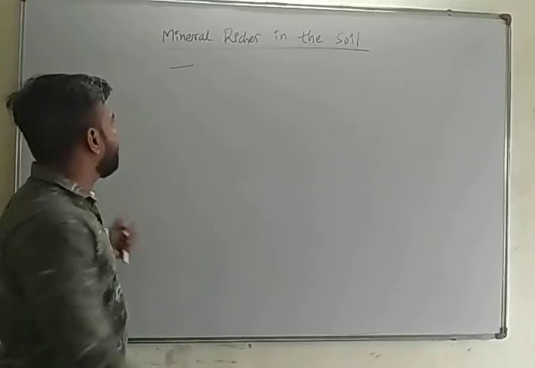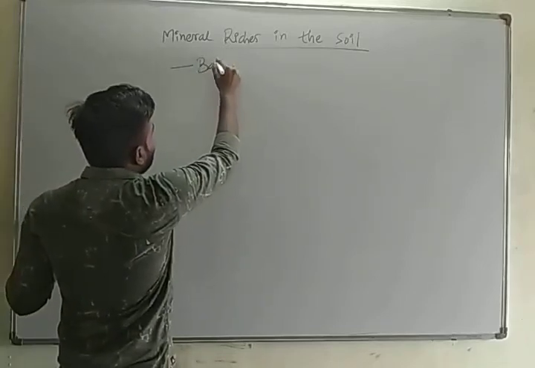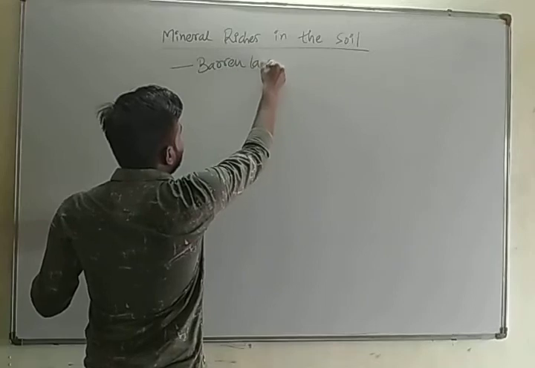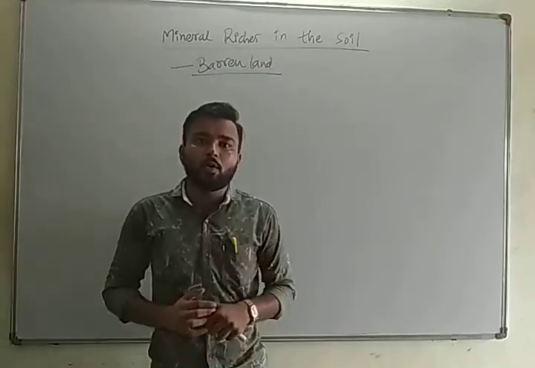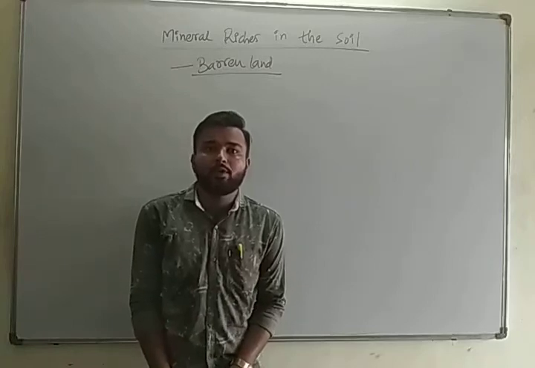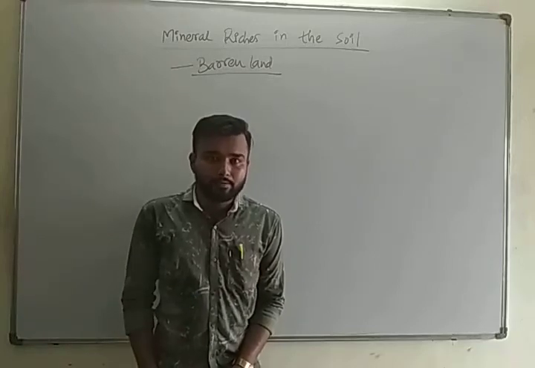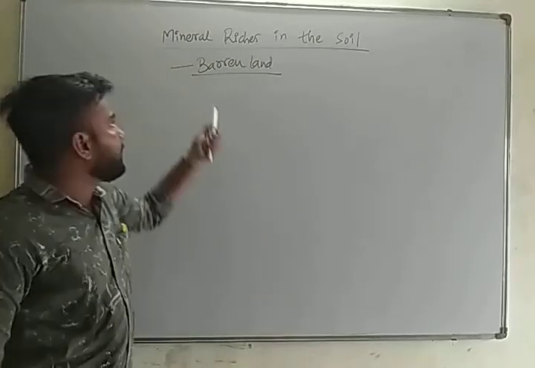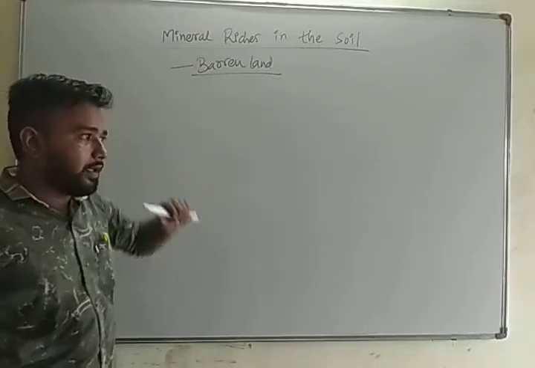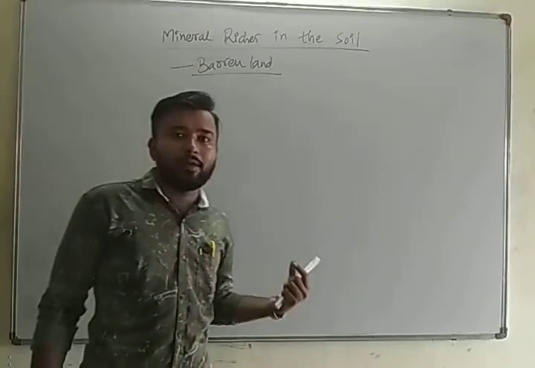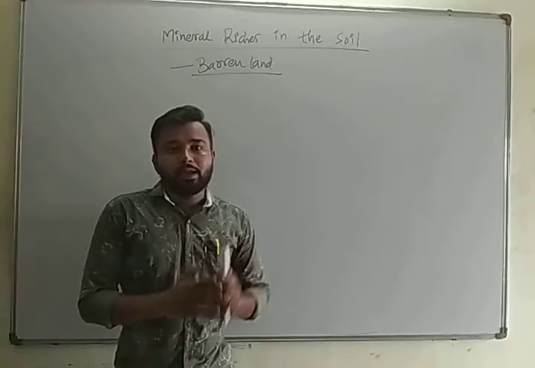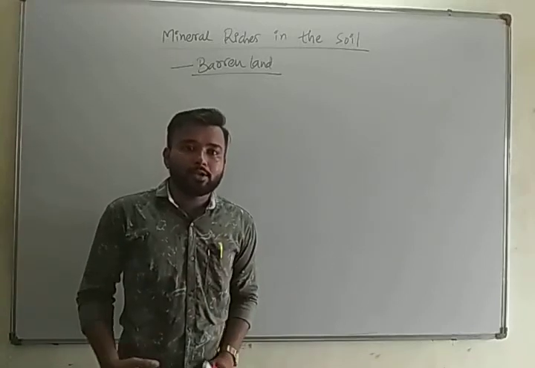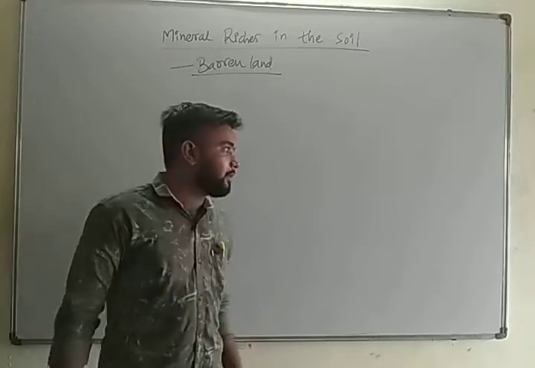Let's take an example. We know that on any barren land, where there is no vegetation, there is no kind of plantation. Why? Because it is called barren land because the quality of soil there is not acceptable for plant production or crop formation. Why?